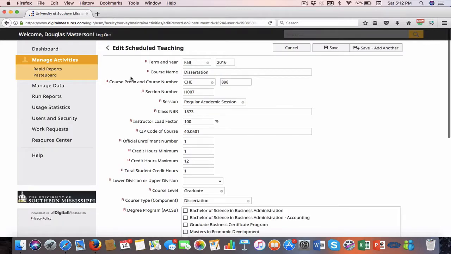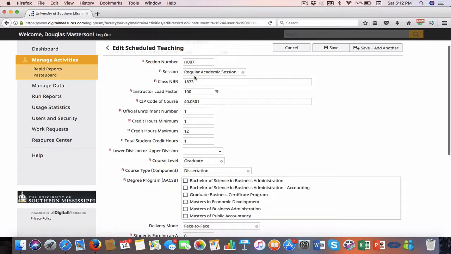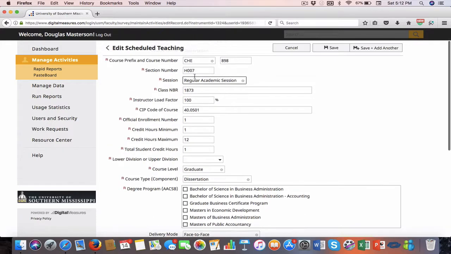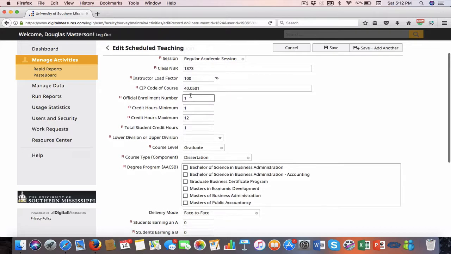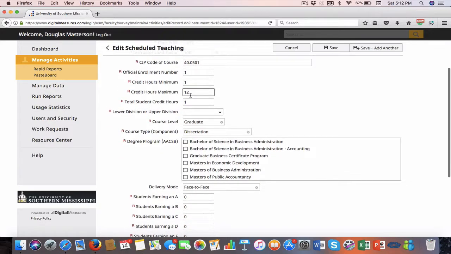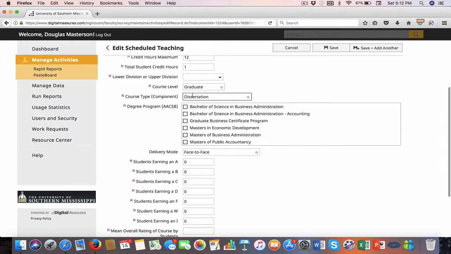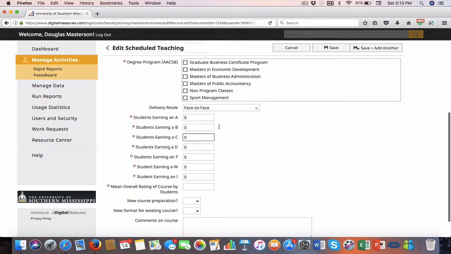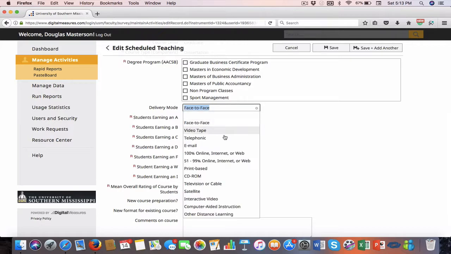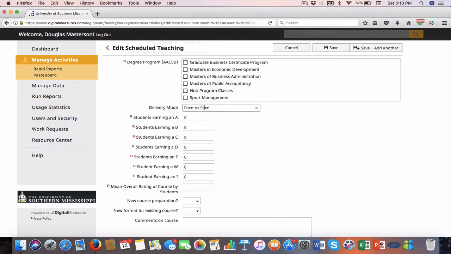So if you go in and look at my fall 2016, you'll see that this course was dissertation, the class number. All this stuff is read-only. It's being pulled in directly from SOAR. You can see the zip code for the course, the official enrollment, the number of credit hours, the level, AACSB information if it's relevant, like for the School of Business. The delivery mode can be selected, that's not being pulled in from SOAR, or it's editable anyway, I should say.